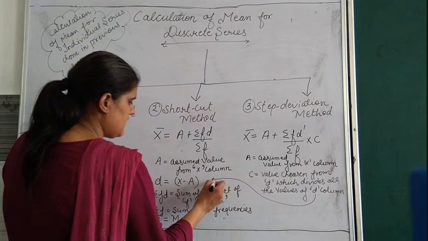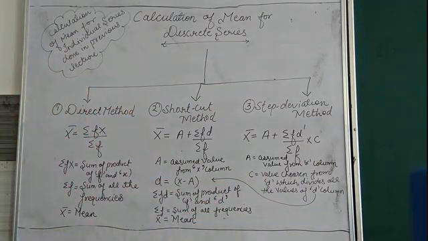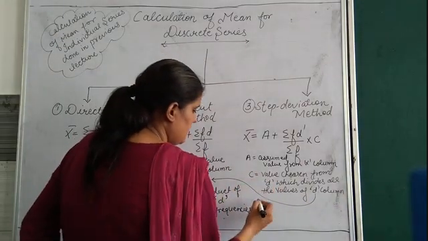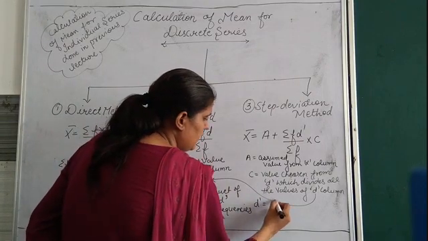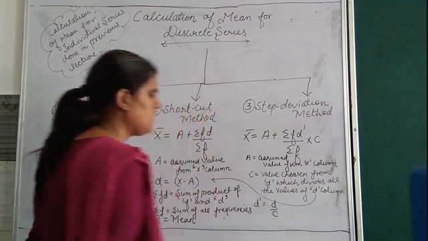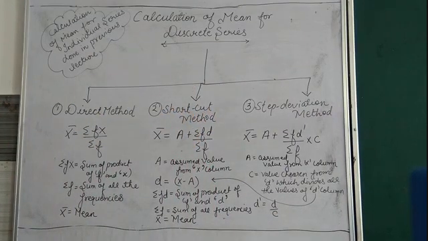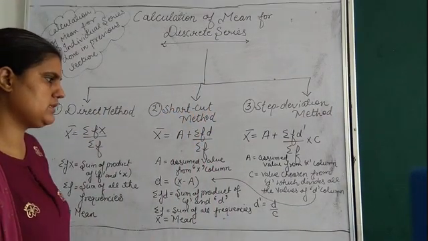This D is the same x minus A. Then what is your D dash? D dash is D upon C.